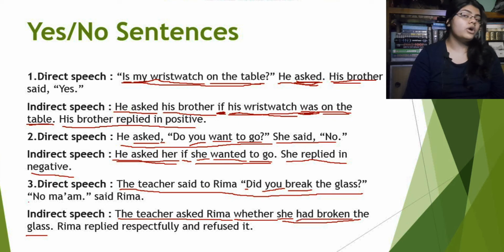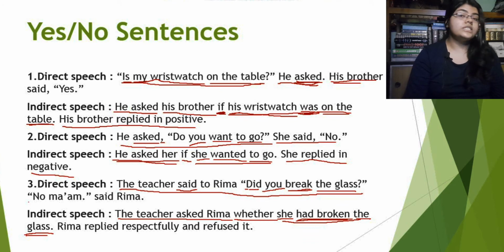Again, break will be transformed into had broken. Why is that? Because again, in the reporting verb we can see that it's in the past tense, and the verb of the reported speech, which is did break, this is also in the past tense. That's why in the indirect speech it will be transformed into its past perfect tense, which is had broken, right? Now the glass will be the glass. Simple.